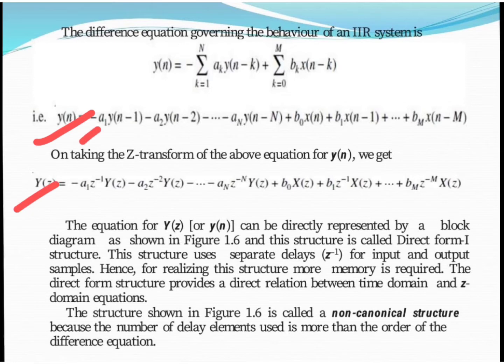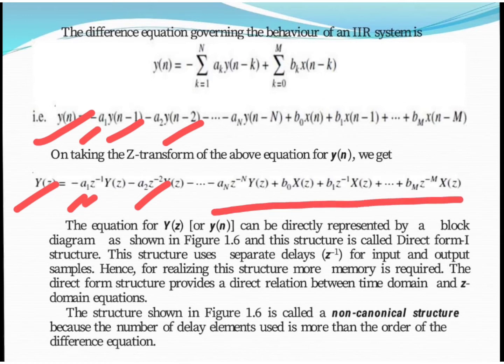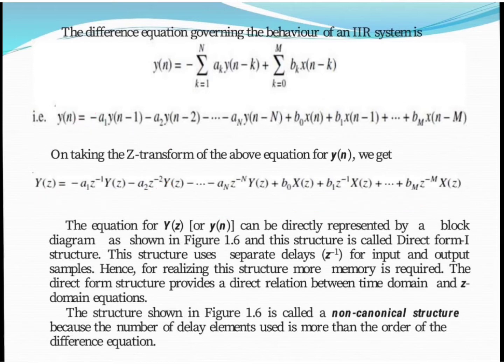Likewise, a1 is a constant, and y(n-1) is nothing but z inverse of Y(z). Likewise y(n-2) means z to the power minus 2 of Y(z), and so on. Likewise we take the z transform of the whole equation. Now the equation can be directly represented by the block diagram. That's why we call it the direct form 1 structure. We call it a non-canonical structure.